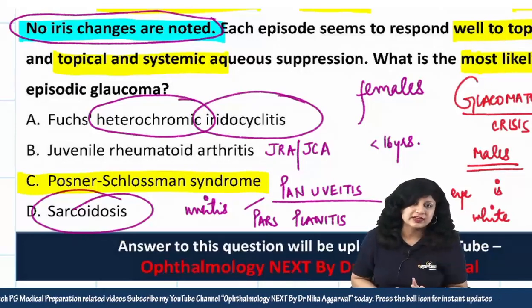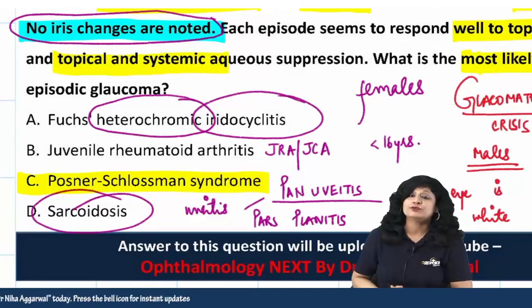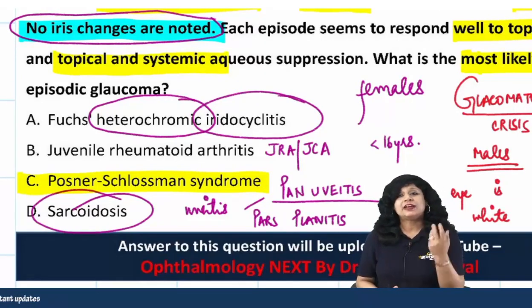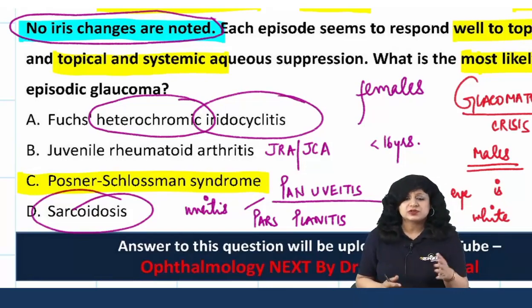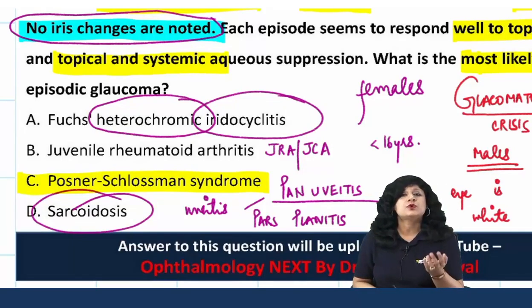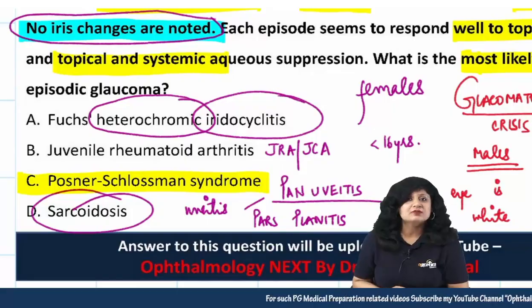Without that, I cannot diagnose it. So I think this is a very useful way of getting the right answer, and you can sometimes get to the answer where you do not know. Like in this question, even if you do not know much about Posner-Schlossman syndrome, by the diagnosis of exclusion, you are reaching your answer without any confusion.